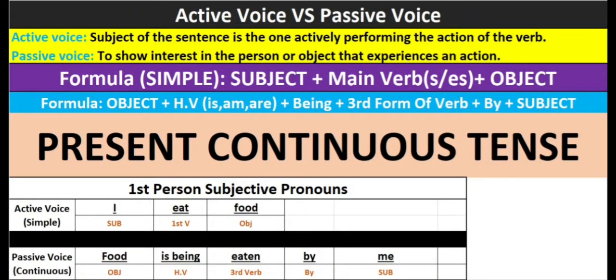So, today we have present continuous tense with passive voice conversion changes. We all know in active voice, we start the sentence from the subject and end the sentence at the object with different helping verbs and main verbs. While in passive voice, we put the subject in the place of object and the object is placed in the place of the subject.